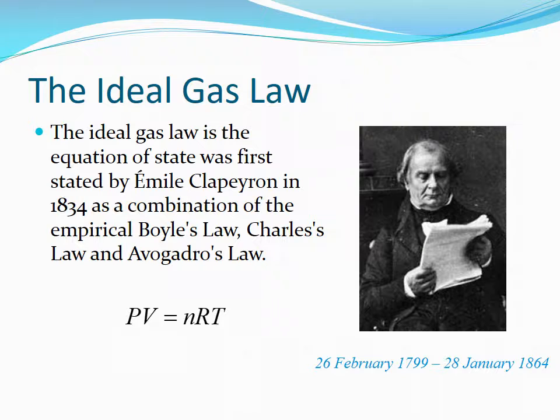The ideal gas law is often written as PV = nRT, where P is the pressure, V is the volume, n is the number of moles of a substance, R is called the ideal gas constant, and T is the temperature.